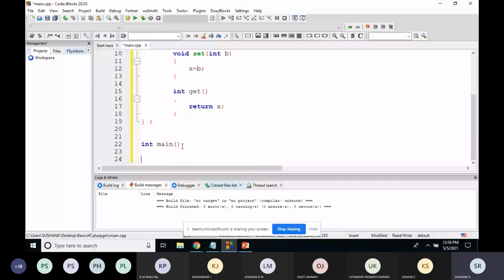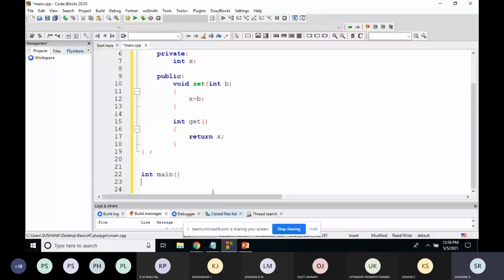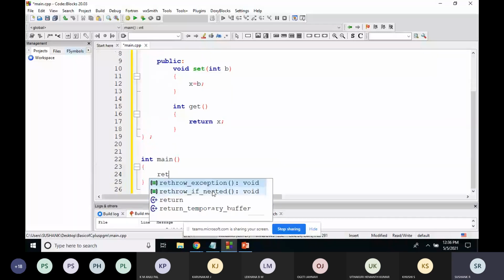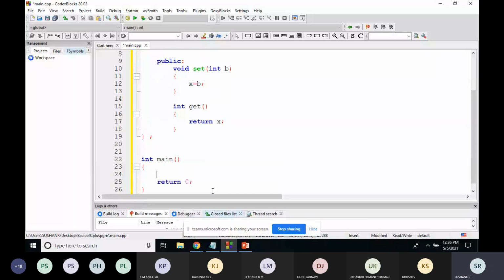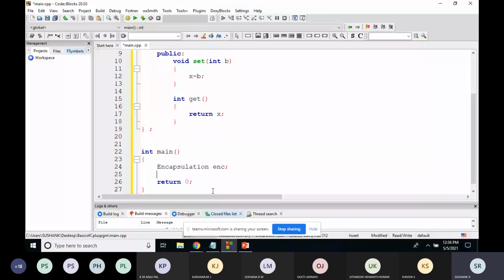Inside the main function, I'll create an object of this class. I'll call it enc. I want to access the variable x, but variable x cannot be accessed directly.